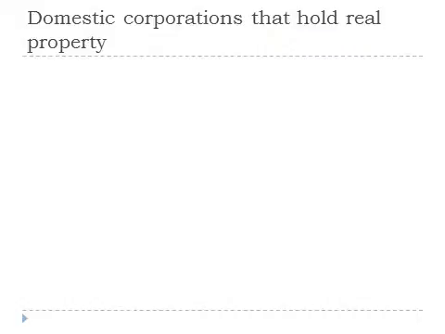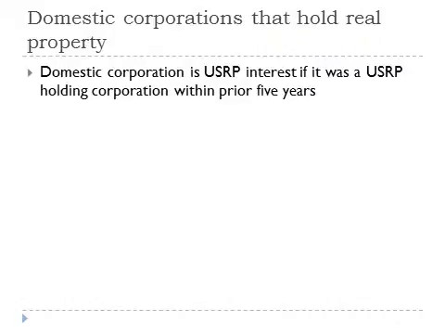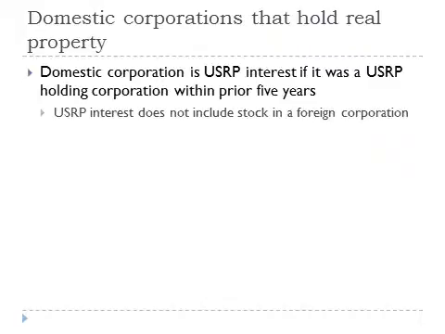A U.S. real property interest includes an interest in the stock of certain domestic corporations that hold interests in U.S. real property. A domestic corporation is a U.S. real property interest if the corporation was a real property holding company at any time during the period the stock was held, or the preceding 5 years, if a shorter period. By its terms, the definition of a U.S. real property interest does not include stock of a foreign corporation.